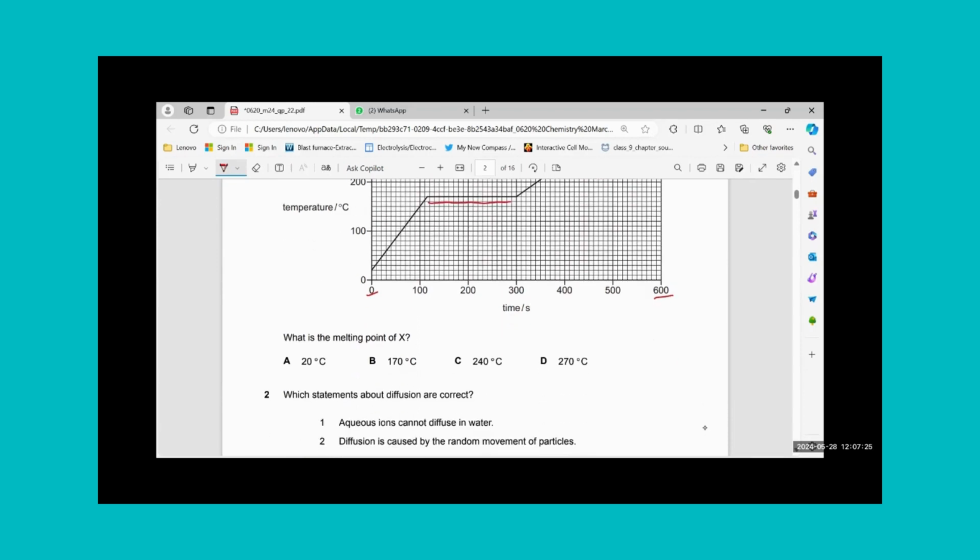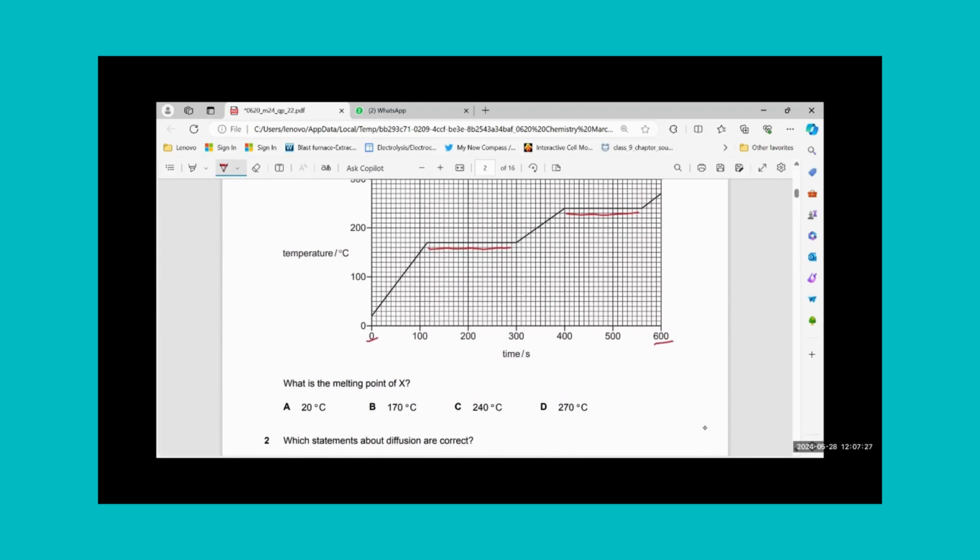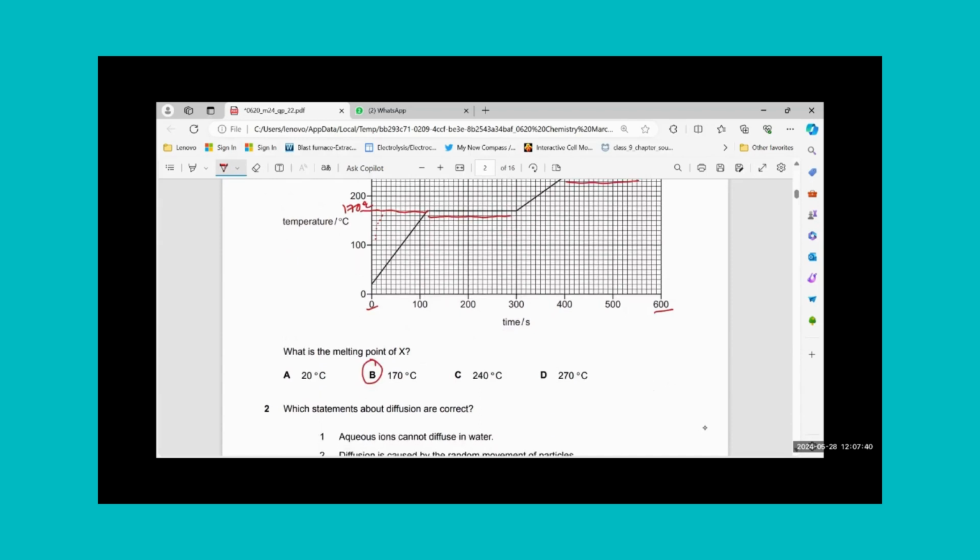What is the melting point of X? That means we have to find out the value over here. It's 100 and 200 and there are 10 lines in between. It means 1, 2, 3, 4, 5, 6, 7. It is 170 degrees centigrade. The answer should be D.